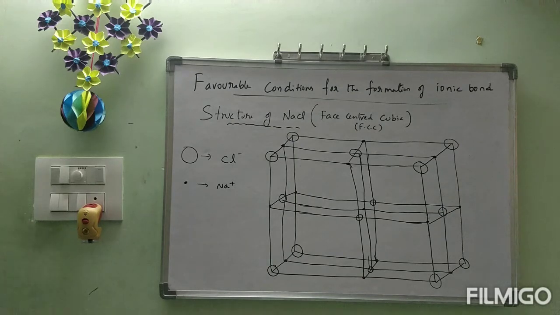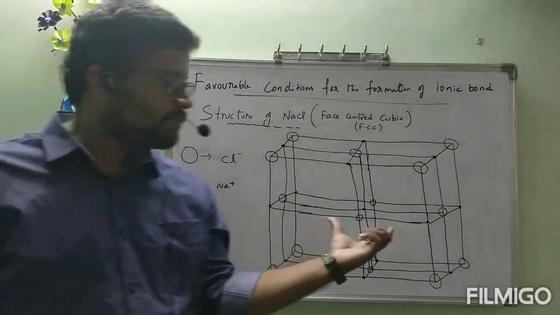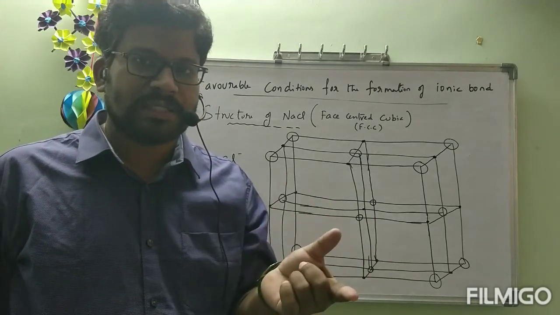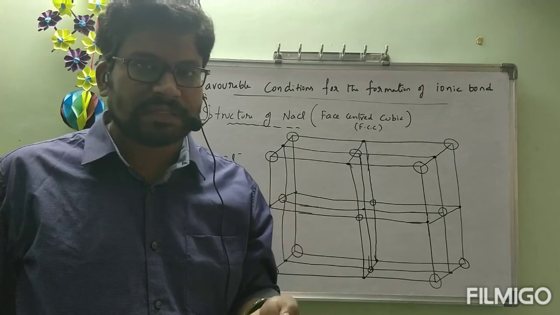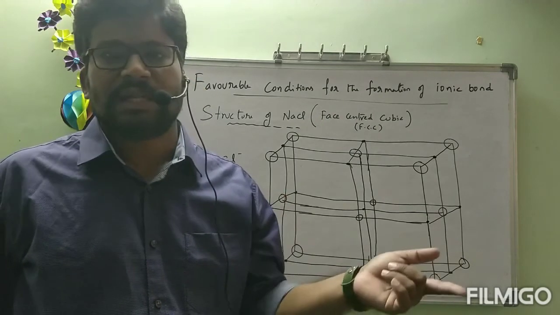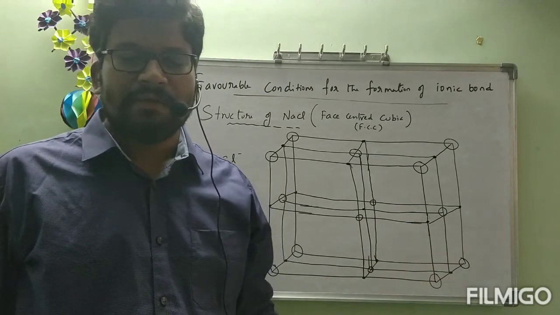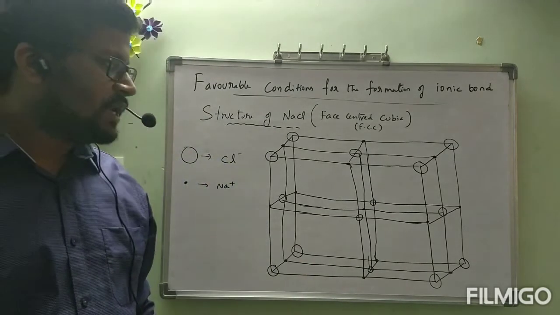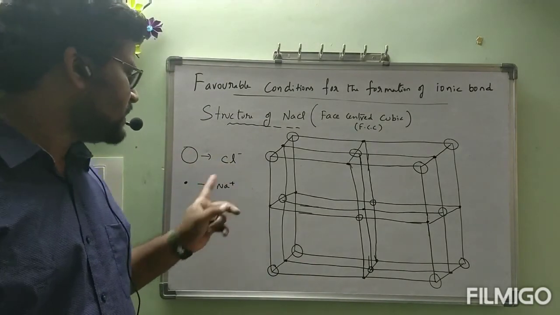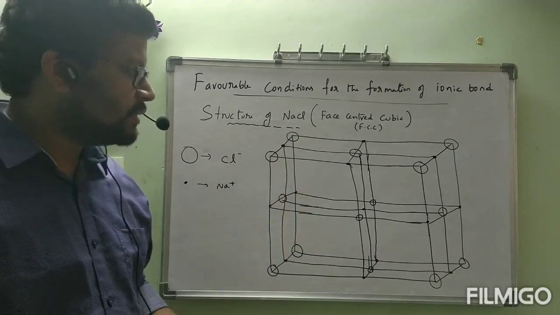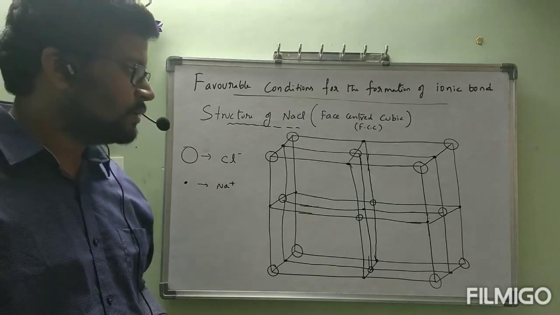Meanwhile, if you want, for your seniors I recently explained solid state, this small concept also I explained. That video I will post to you. Those who want the explanation, personally you can ask me, I will post it and you can see. Instead, if you want to wait for the 12th class first chapter, at that time I will give clarity myself. Okay, this is about the structure of NaCl. These circles are Cl minus ions and dots are Na plus. Draw neatly. Once or twice you can draw. By practicing you will get it easily.